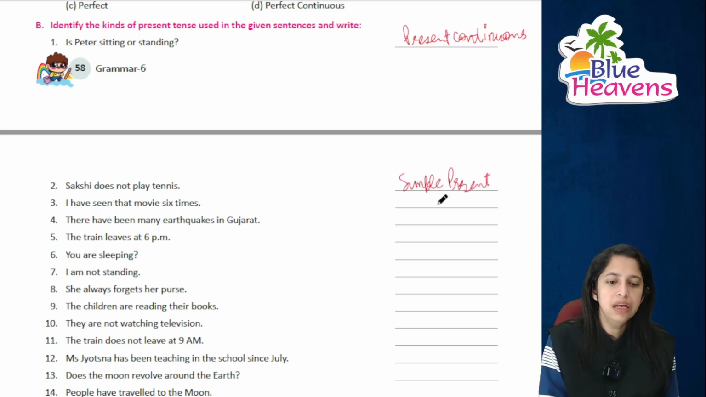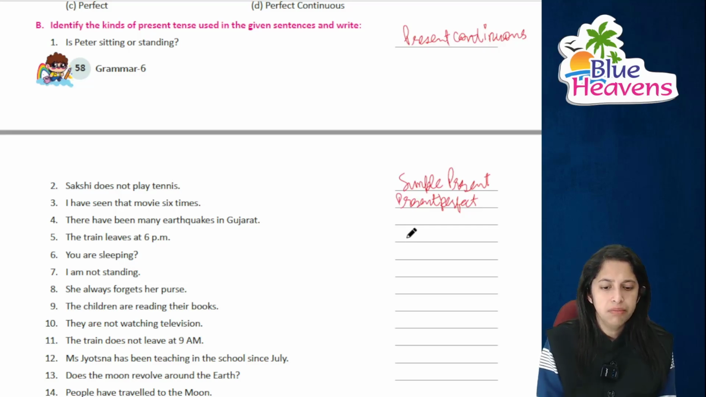Right? I have seen that movie 6 times. मैंने देखी है, बहुत बार देख ली है. तो this is present perfect. Right? There have been many earthquakes in Gujarat. Again, this is present perfect. The train leaves at 6 p.m. Of course, this is simple present.